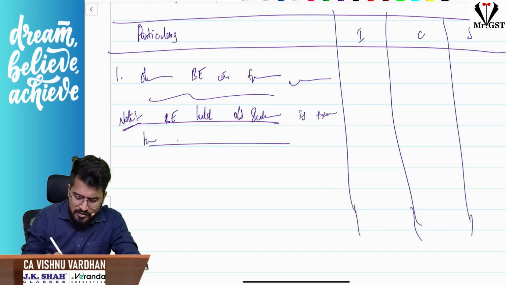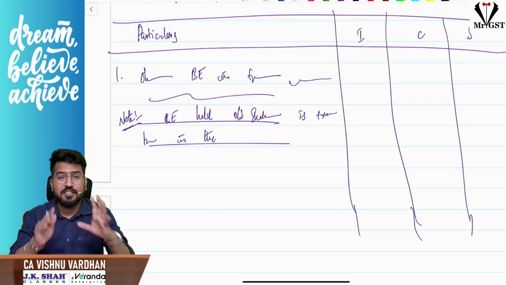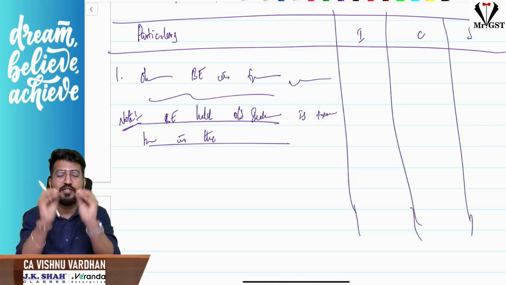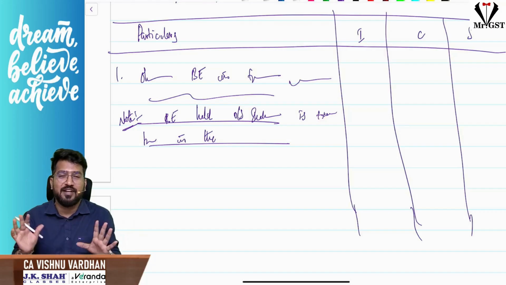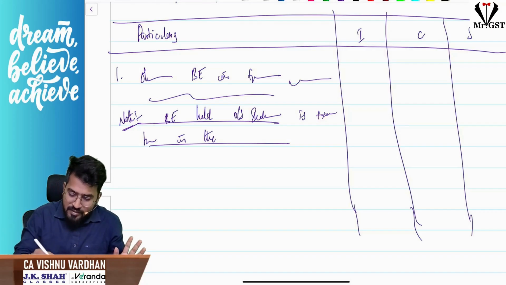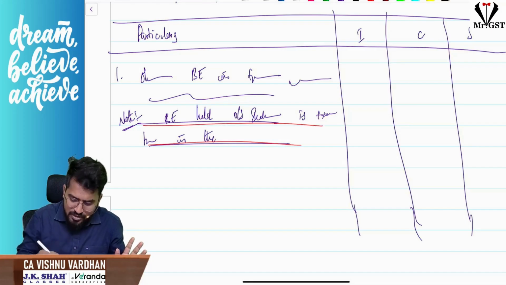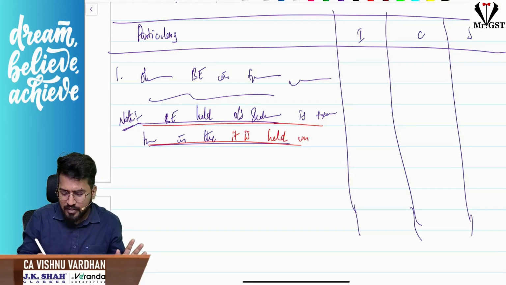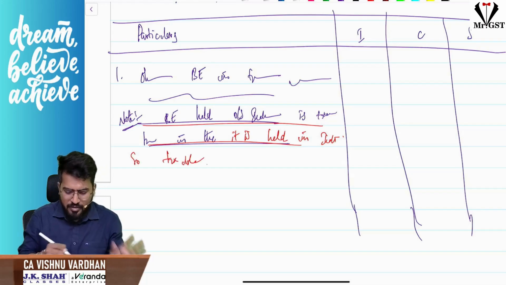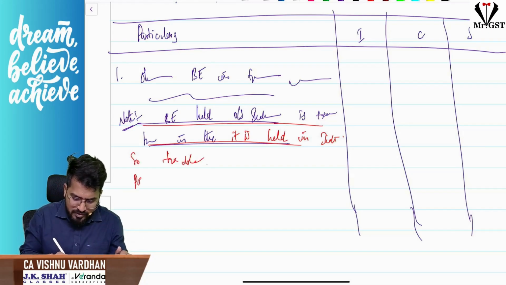But here in this case, please just understand what I am writing. Don't try to read all that stuff; I am strictly trying to save some time. Please don't underestimate my handwriting, I will write a little neatly. Just focus on the concept. Here itself write down the working note: business exhibition held outside India is exempt, but here in this case it is held in India, so taxable. And place of supply is Gujarat,